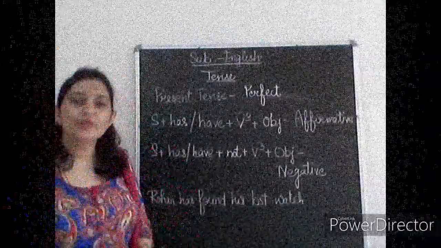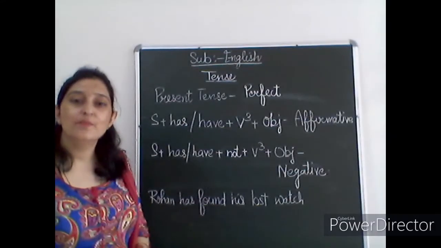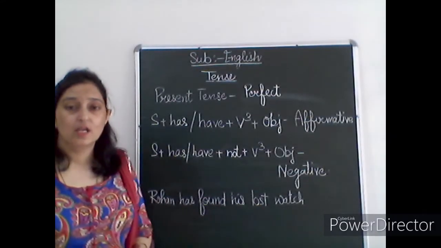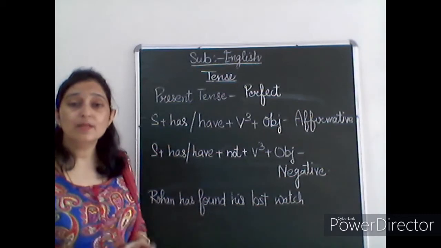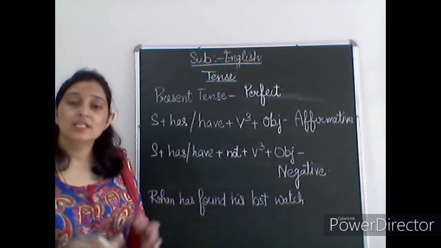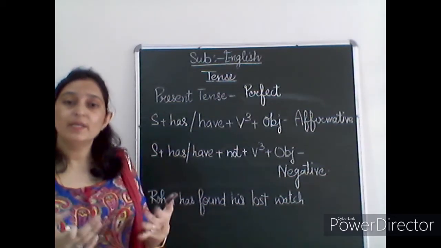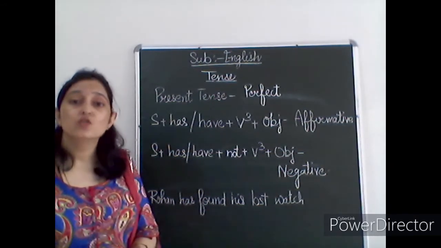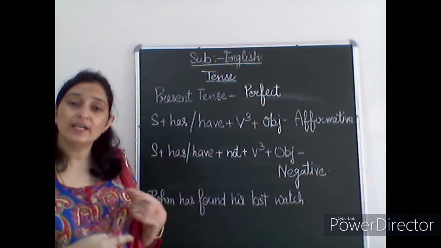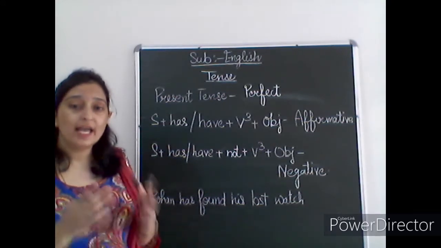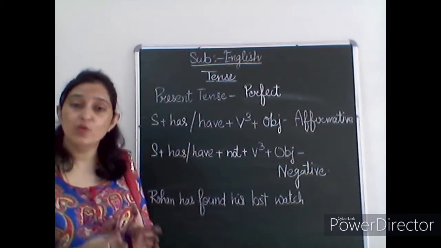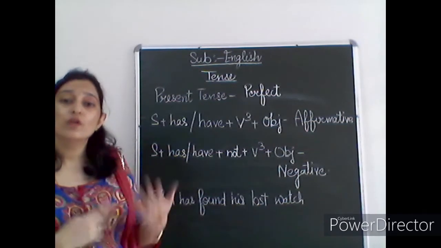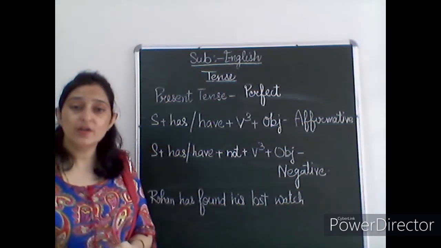So now we are going to revise the present perfect tense. So students, the simple present that we have done just simply states an action. Then we have done the continuous. So what is the meaning of continuous? The thing that is going on in continuity, the action, the work that you are doing just now. For that continuity we are using the continuous tense.